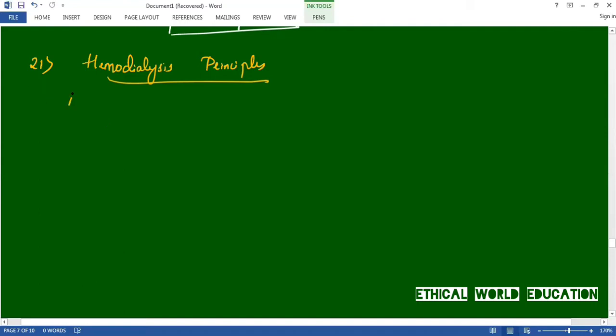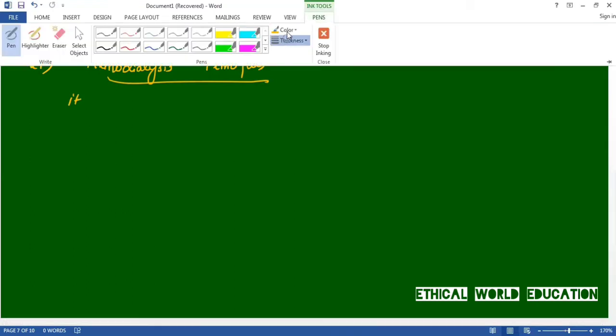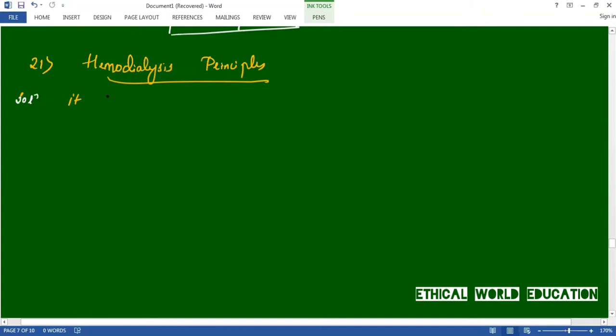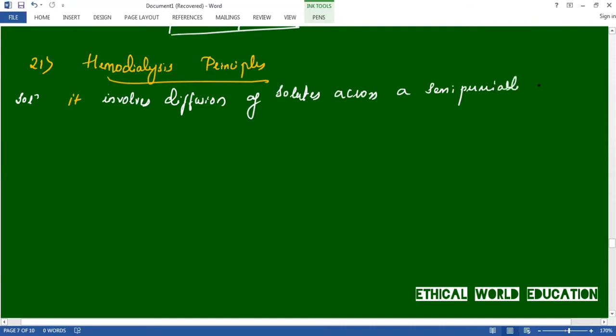It involves diffusion of solutes across a semipermeable membrane.